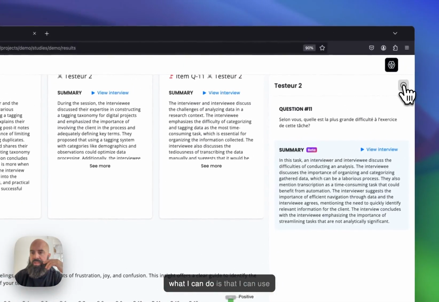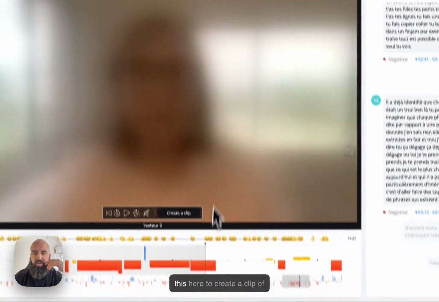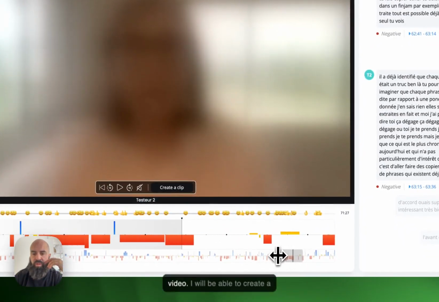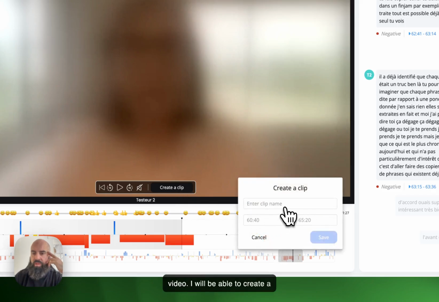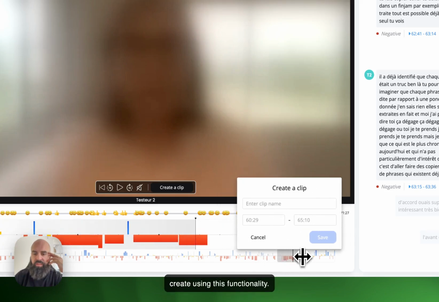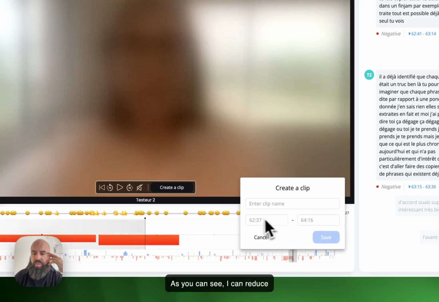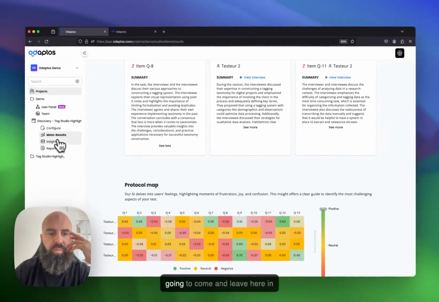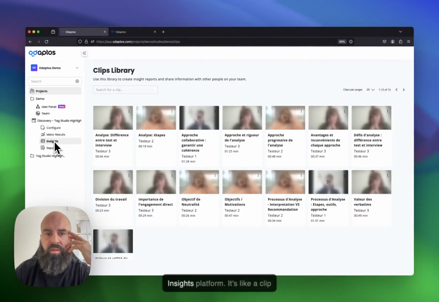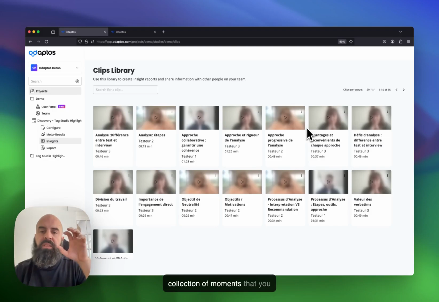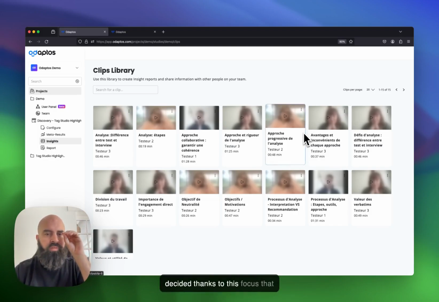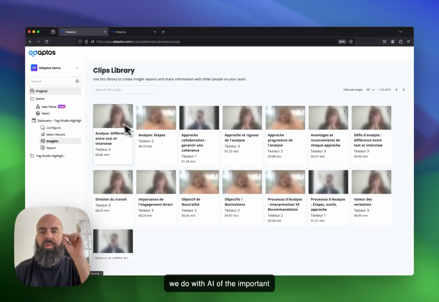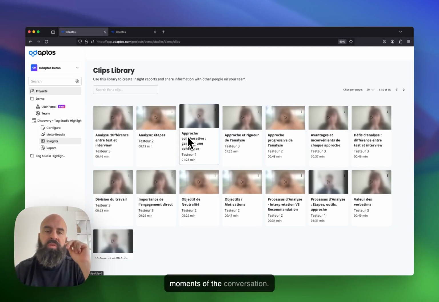Then what I can do is use this here to create a clip of video. So I will be able to create a clip here, and as you can see, I can reduce the size of the clip, or I can increase it. And these clips that I create using this functionality are going to live here in something that we call the Insights platform. It's like a clip library that allows you to have a collection of moments that you decided, thanks to this focus that we do with AI, of the important users and the important moments of the conversation.